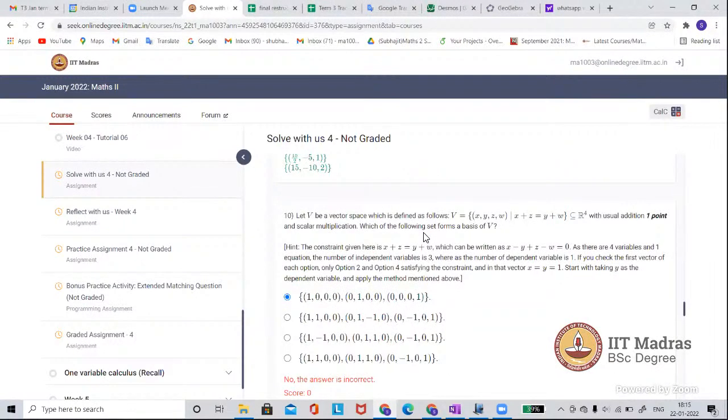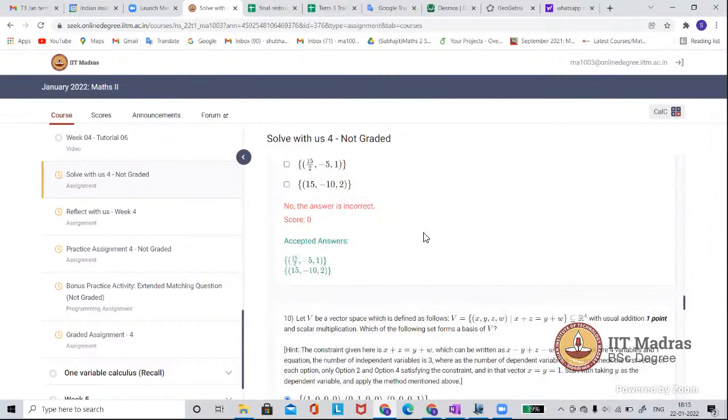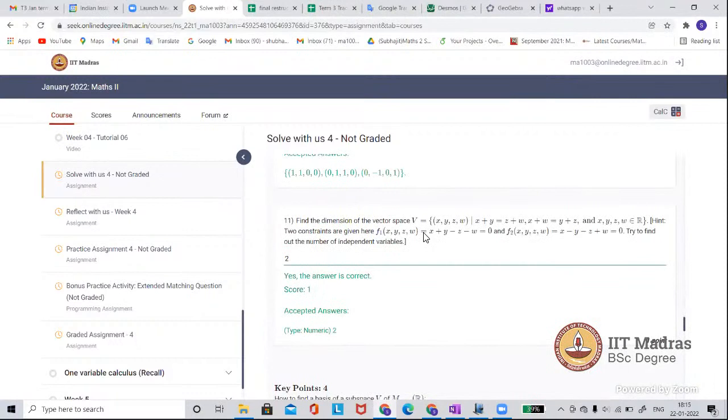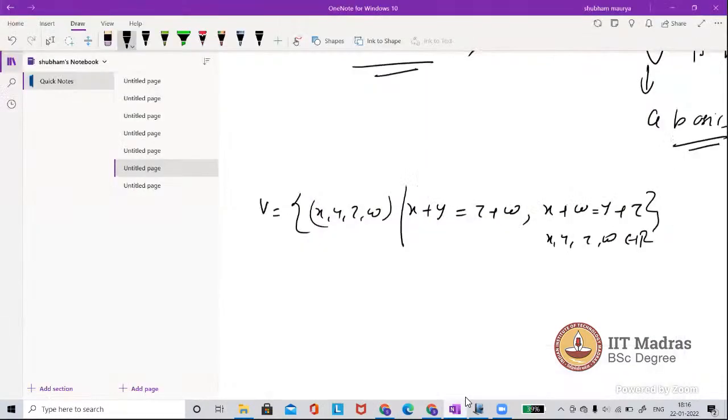Assuming V to be a subset of R4 with usual addition and scalar multiplication. Such kind of question, if nothing is mentioned, you can by default assume that the operations are usual addition and scalar multiplication. If someone is not mentioning the operation, that means coordinate-wise addition and coordinate-wise scalar multiplication. So this forms a vector space with usual addition and scalar multiplication, and we will try to find the basis of this vector space.